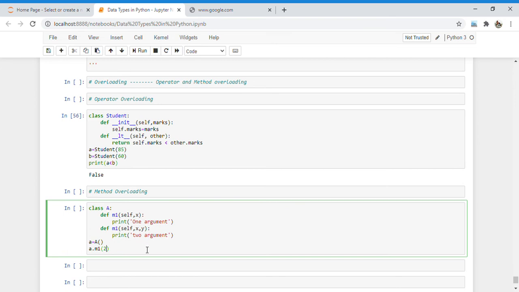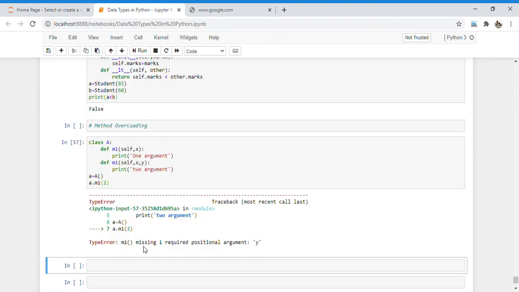So what happens if I pass only one variable here? It will give me the error: missing one required positional argument y. So what happened here? Python executes code line by line. That's why it takes the m1 method which is the latest method.